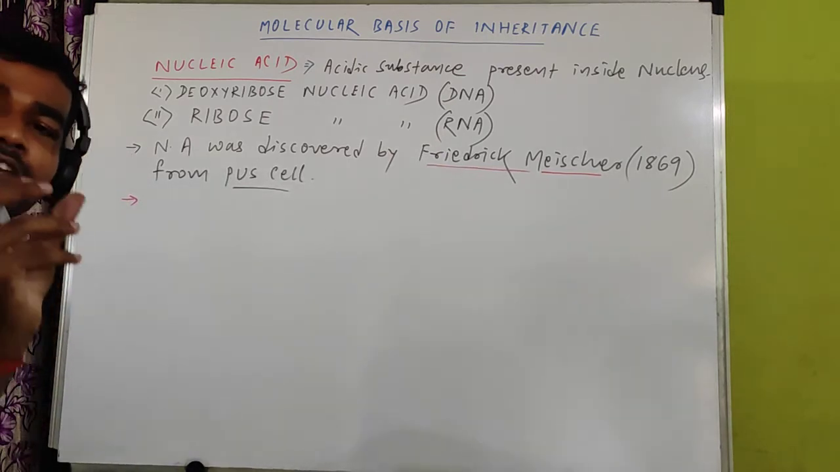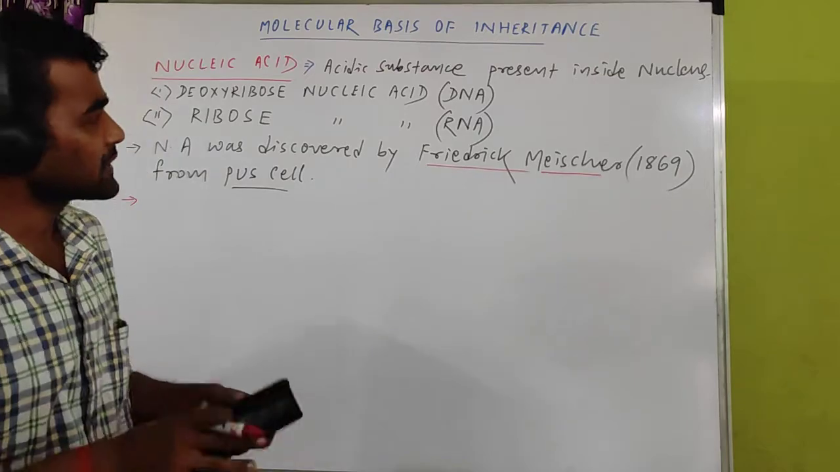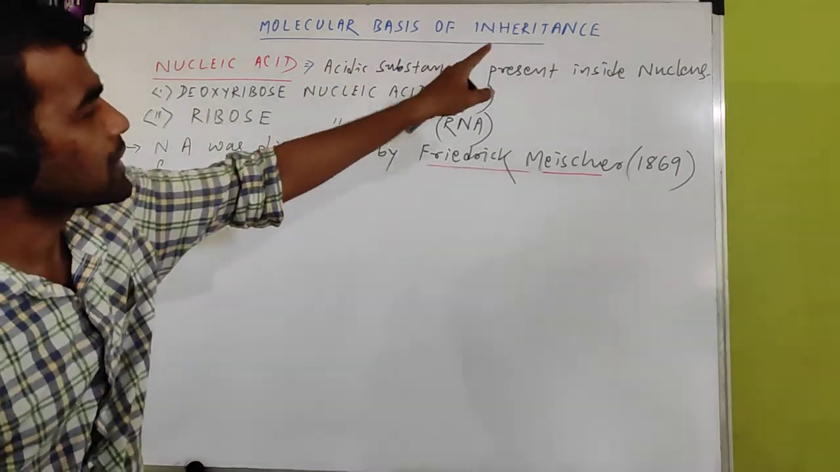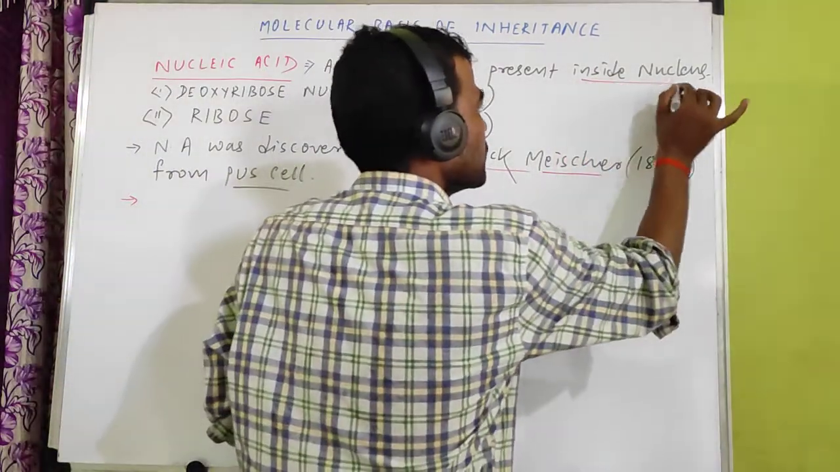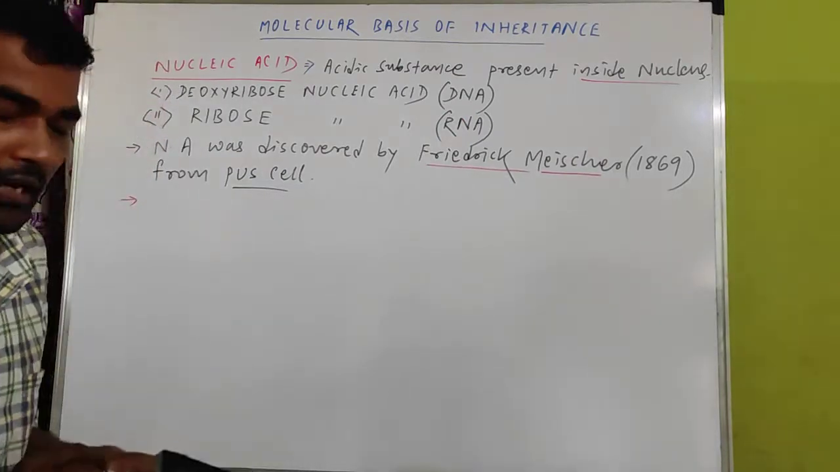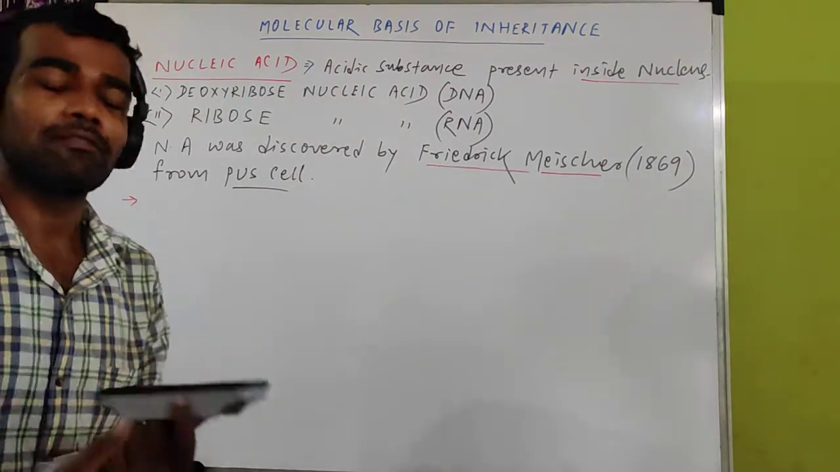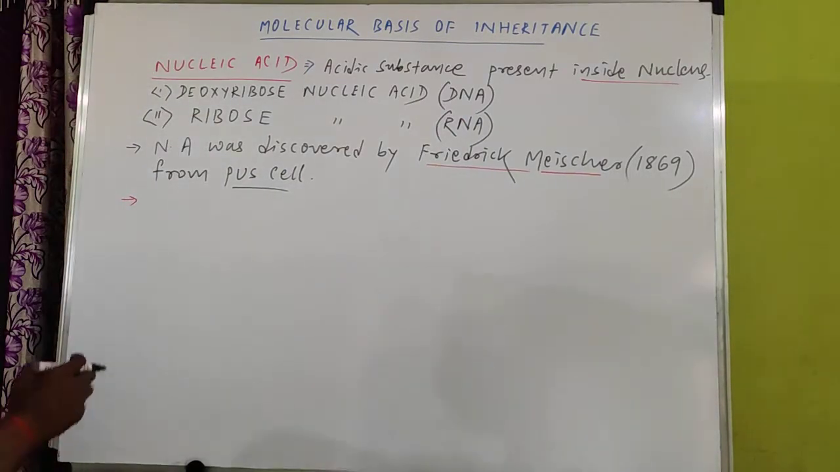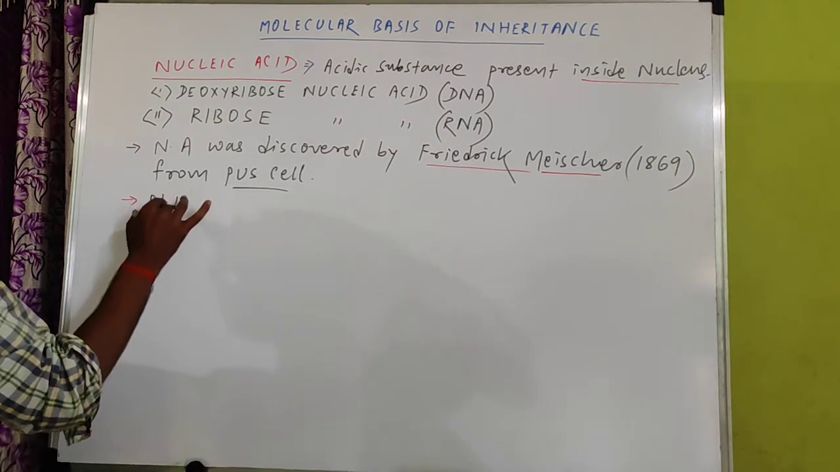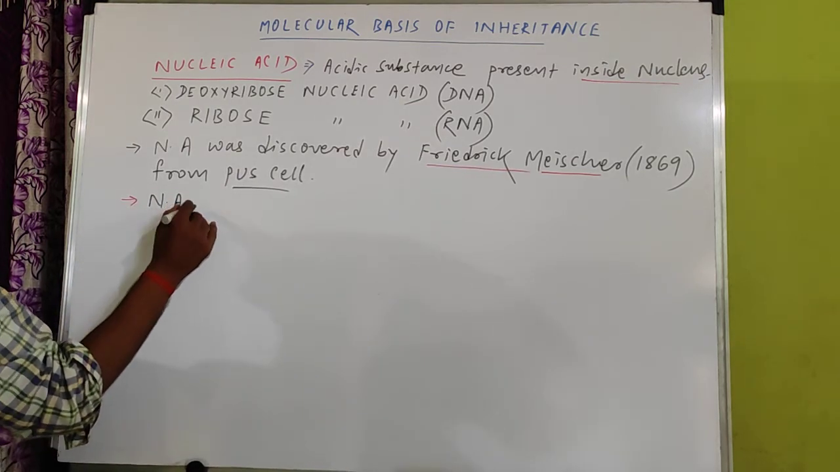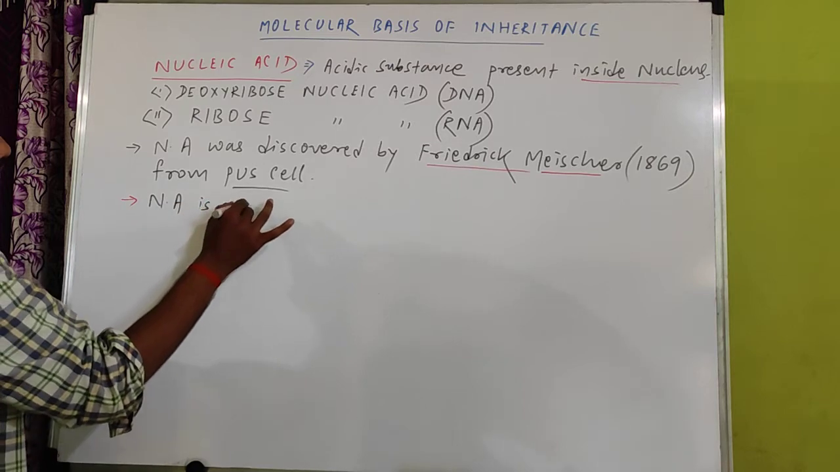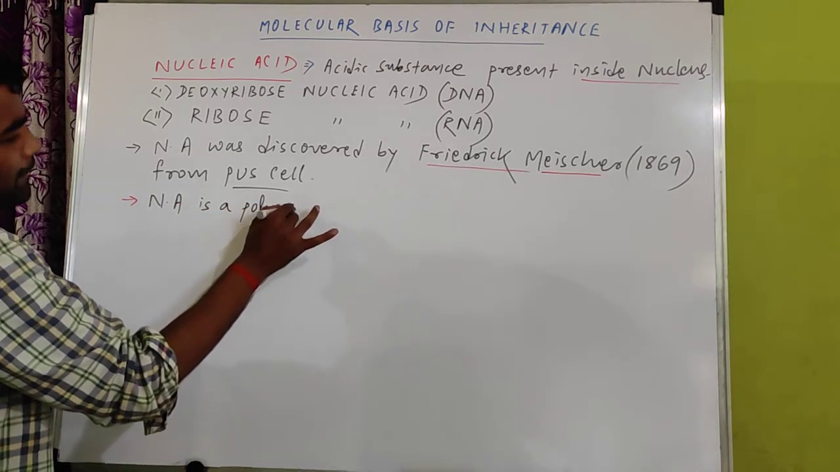They gave a definition to the nucleic acid. Previously, we called only the acid substance present inside the nucleus nucleic acid. But later, scientists changed the definition. What was the definition? Nucleic acid is a polymer.